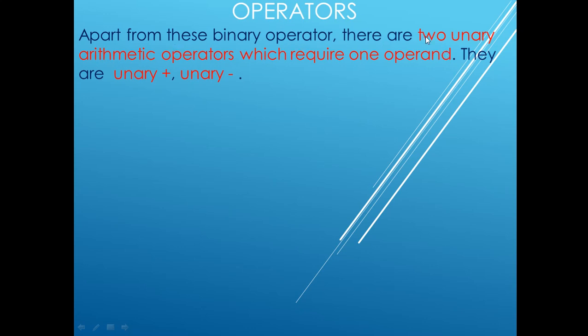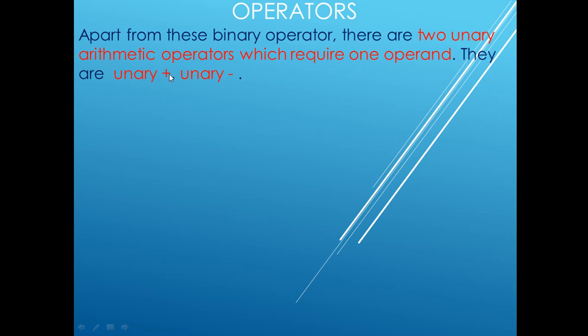So apart from the binary operators, two unary operators are there, and unary is what? Which requires one operand for its operation. If it requires one operand, then it is known as a unary operator. And what are these two unary operators? They are unary plus and unary minus.